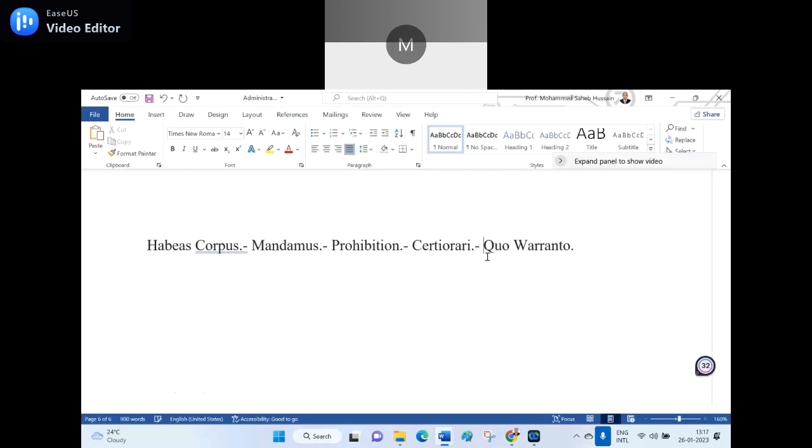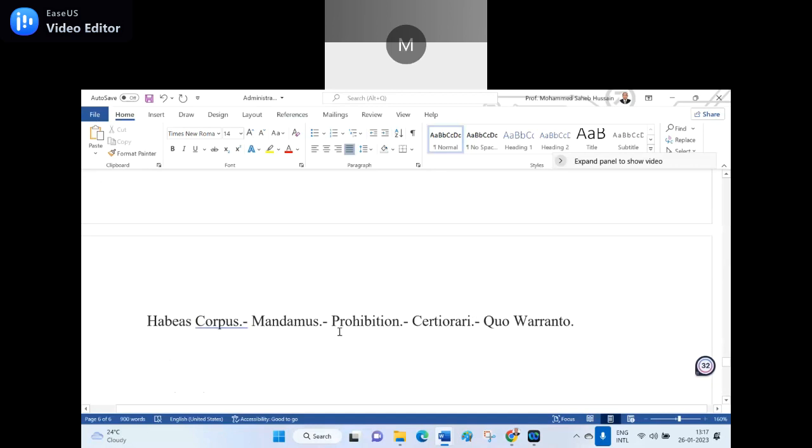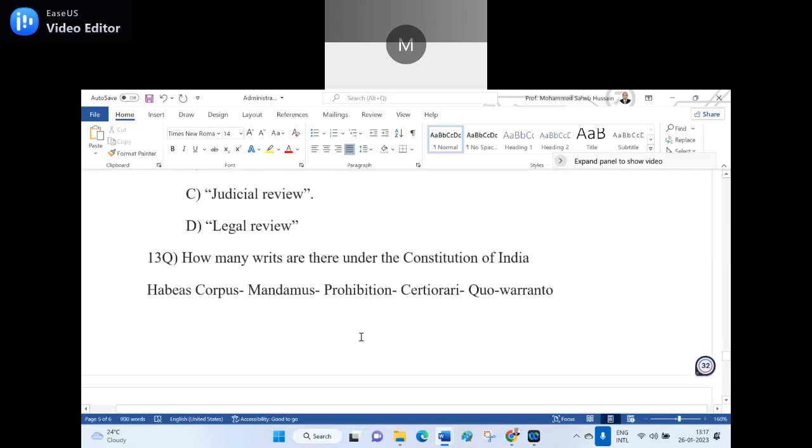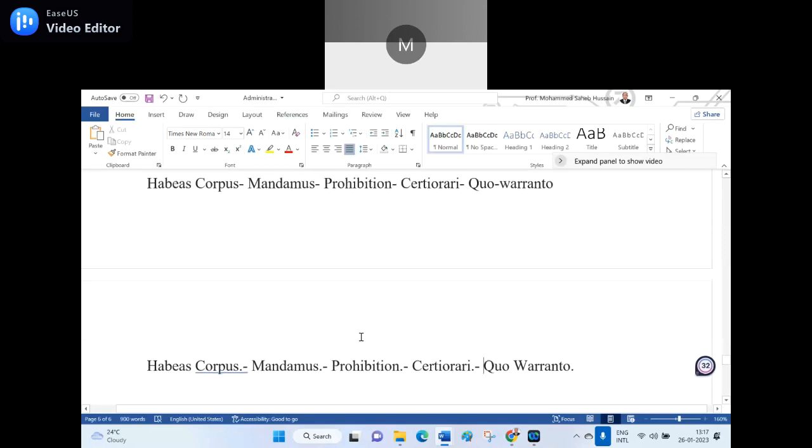See, I can jumble it. I remove here, then I can keep it here. I remove this one, then I keep it there. So I can jumble it, then I can ask which one is the correct sequence. Is it clear? Yes.